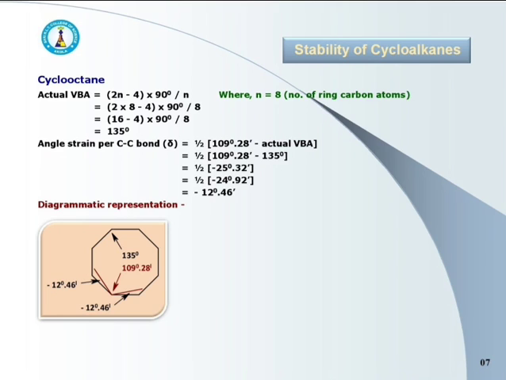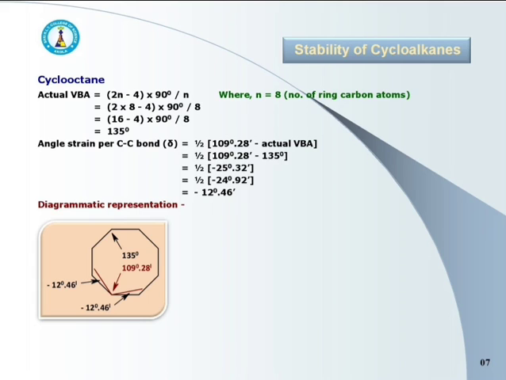It means it is half of minus 24 degree 92 minutes. Here 1 degree is converted to 60 minutes and added to the 32 minutes, and that's why 25 degree gets converted to 24 degree and 32 minutes gets converted to 92 minutes.